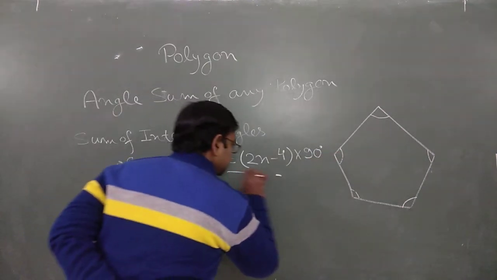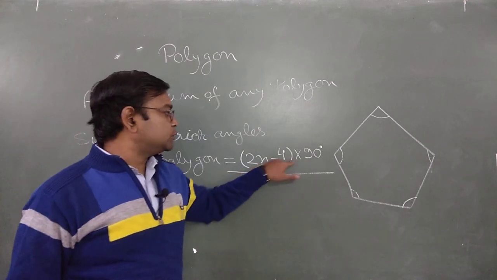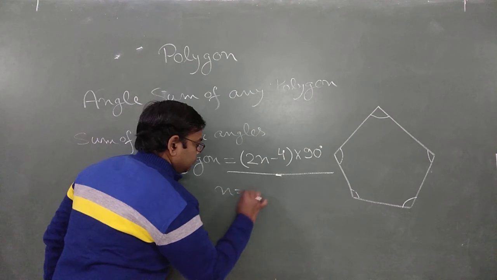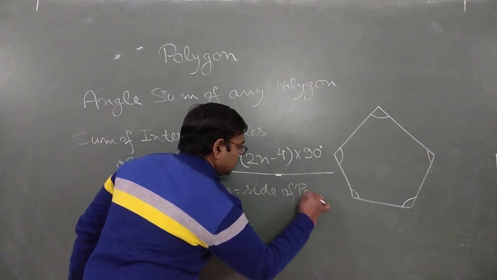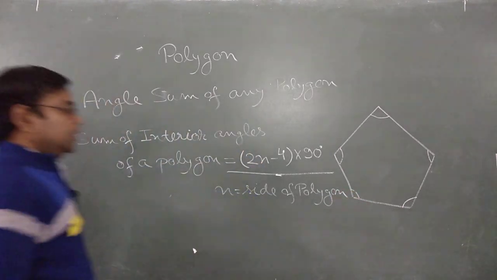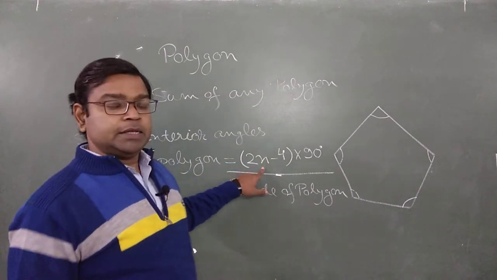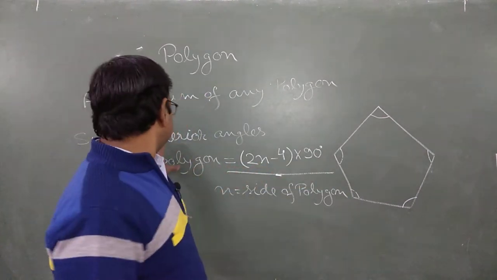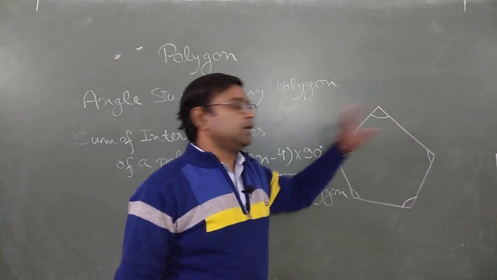Must remember this part. It's (2n minus 4) into 90 degrees, where n is the total number of sides of the polygon. Now in place of n, we place the number of sides present in the polygon, and you are able to receive the sum of interior angles, means the sum of all these angles.